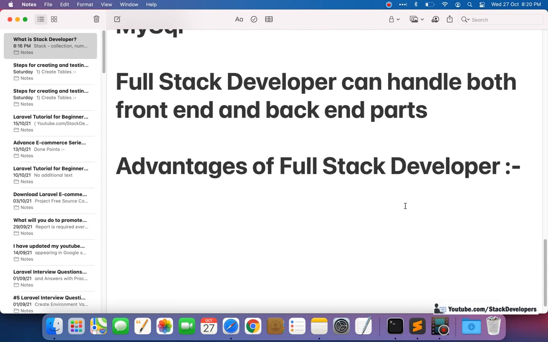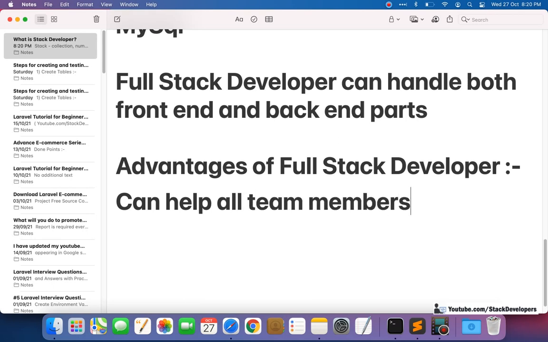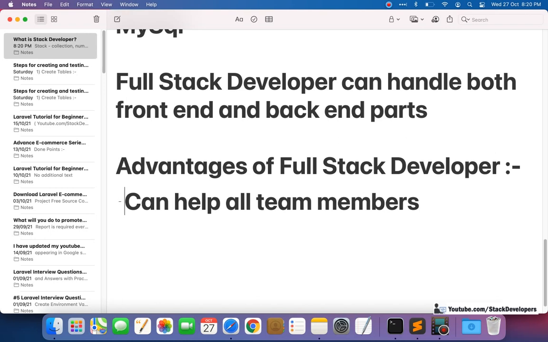So one of the advantages is that a full stack developer can help all team members. As a full stack developer knows front end as well as back end development, he can help any developer, any person in the team.